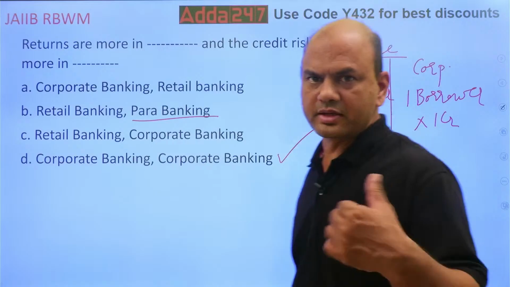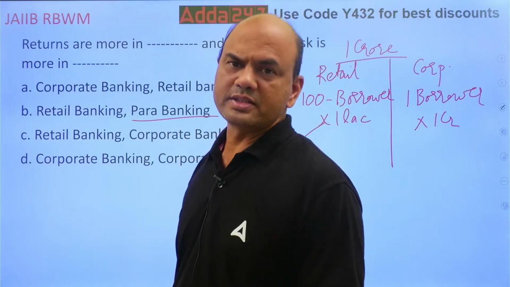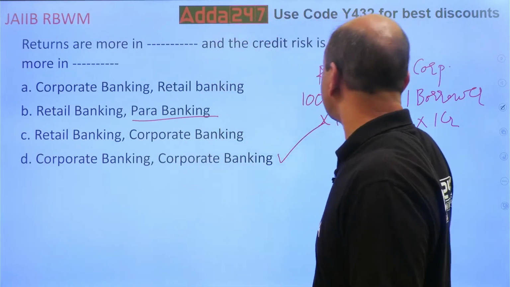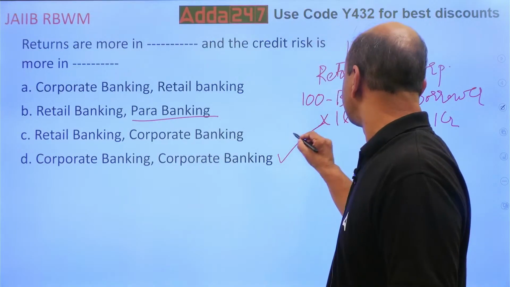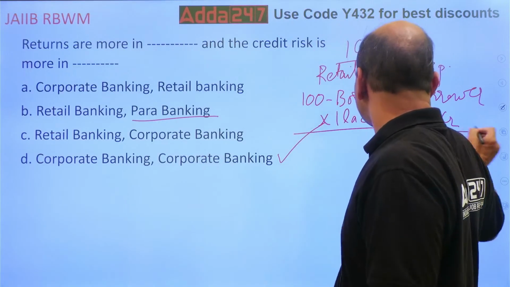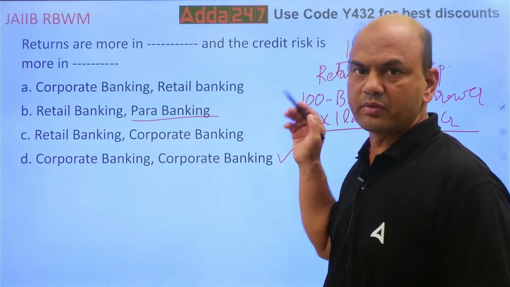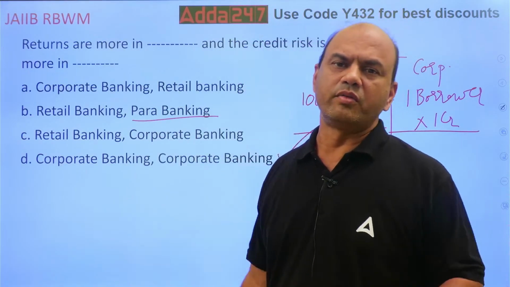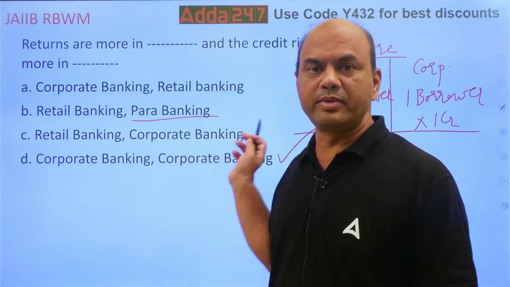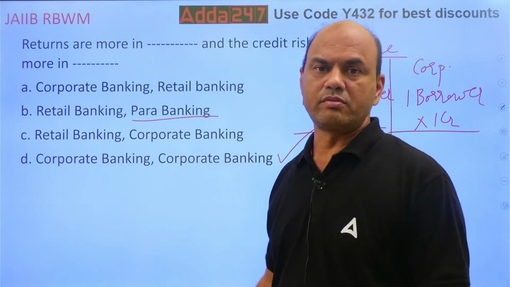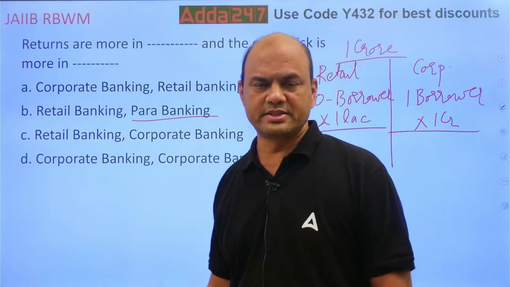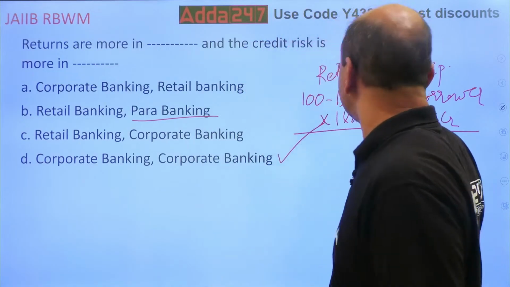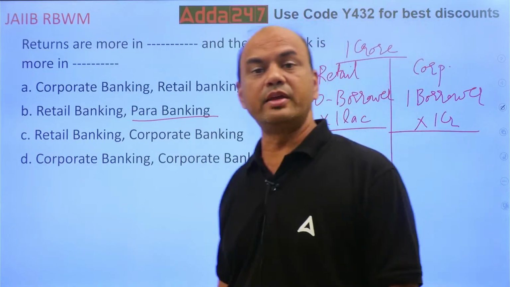Now think, what is the chance of all the 100 borrowers getting NPA at once? Very less, right? What is the chance that one borrower will become NPA?